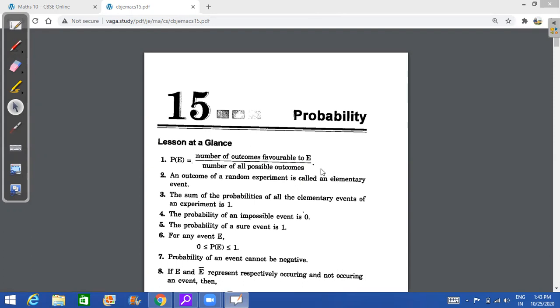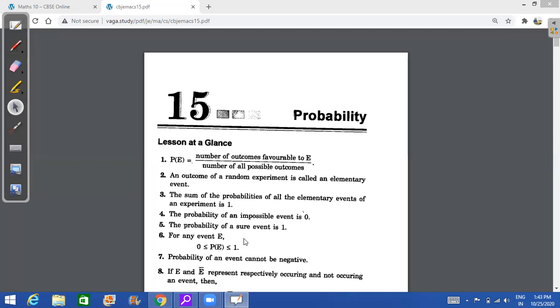The basics of probability you have already done in class 9. You know that the sum of probabilities of all elementary events of an experiment is always 1. An impossible event's probability is 0 and the probability of a sure event is 1. And therefore answers will always lie between 0 and 1. You cannot have a negative number. You cannot have a number greater than 1. All your answers will be between 0 and 1, right?